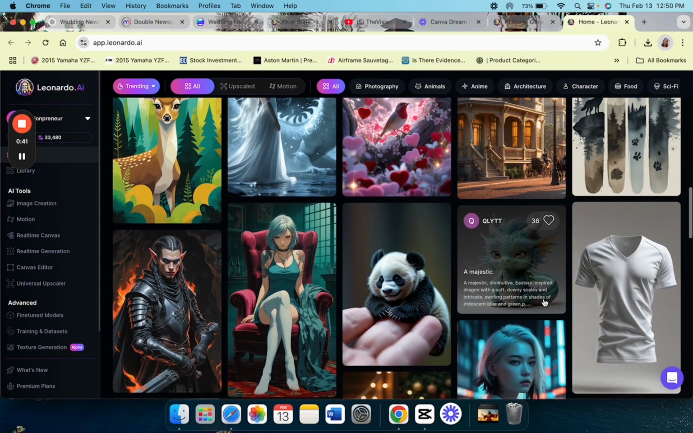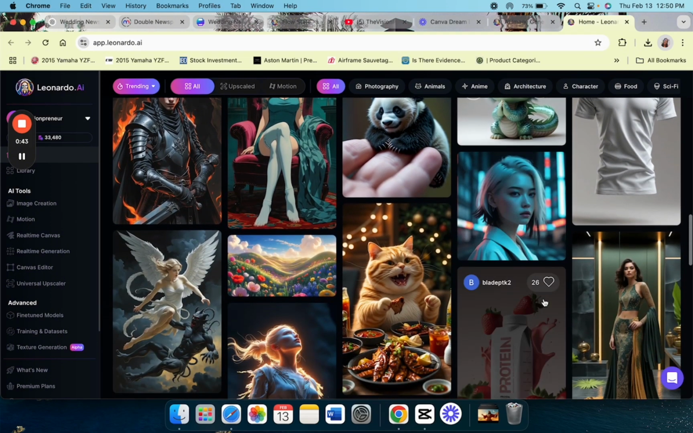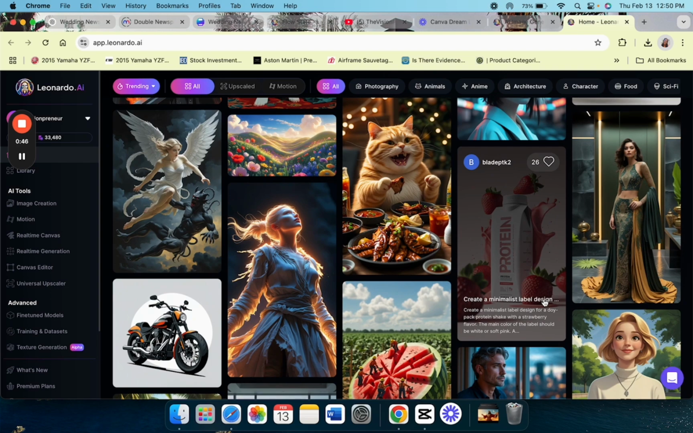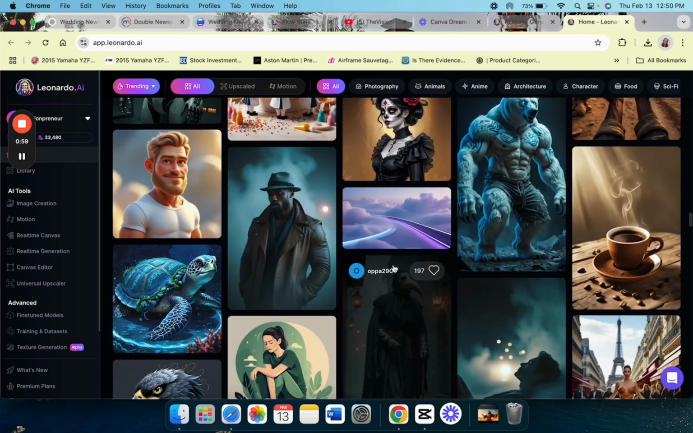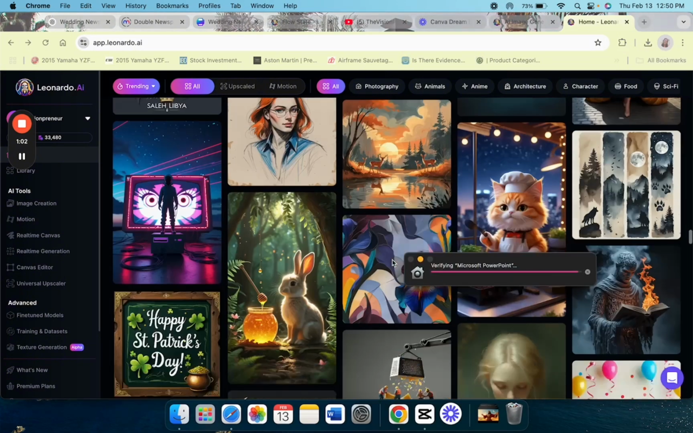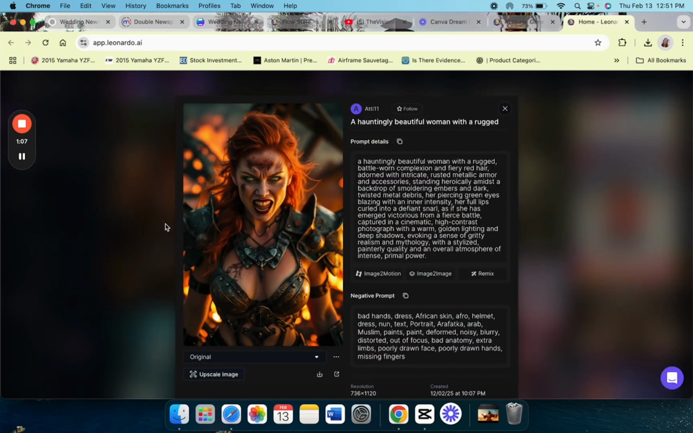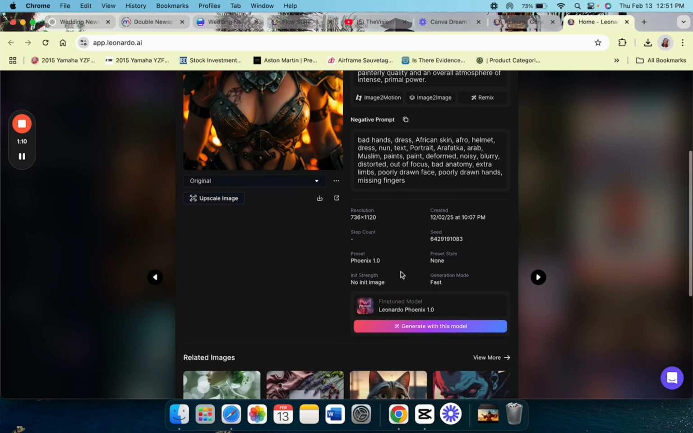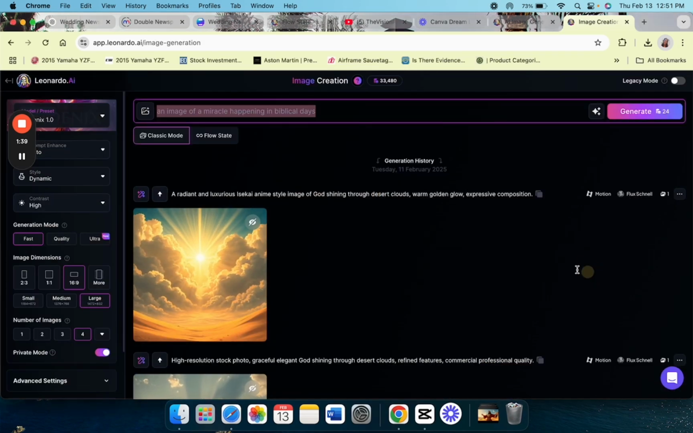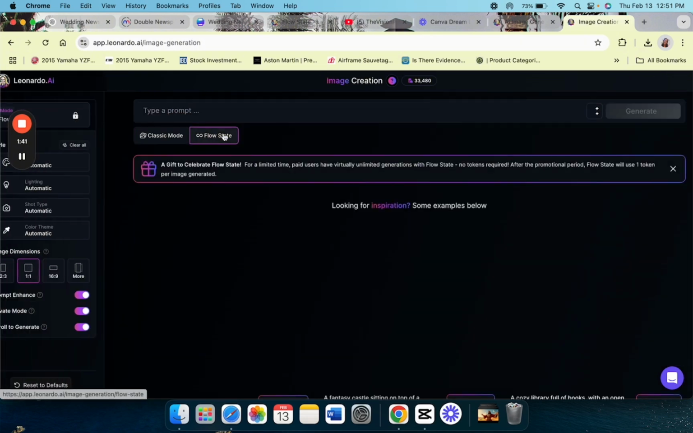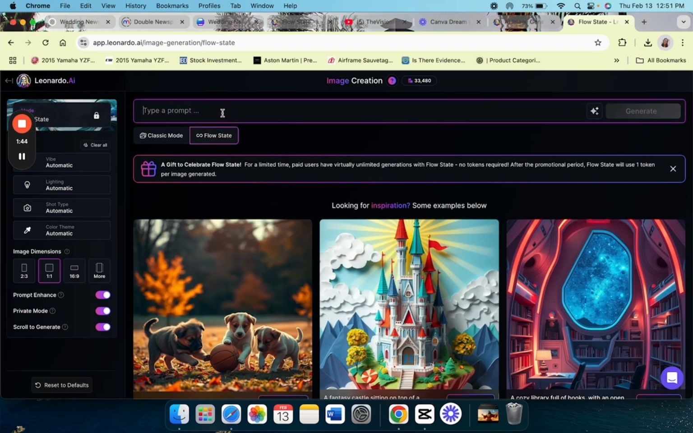Once you find a picture that you like, simply click on it, and then we're going to generate a prompt for the AI to use for guidance. Once you found the picture, you're going to click generate with this model. Now, Leonardo AI has this new feature called flow state. And with flow state, it gives you a variety of different types of images that will come up when you're typing in your prompt. So let's try the flow state version first.